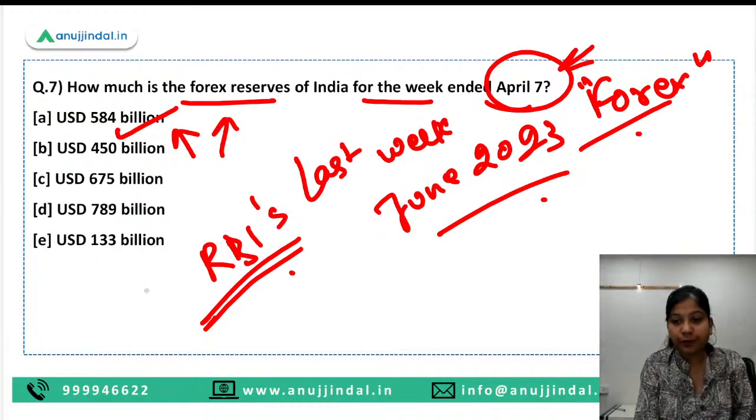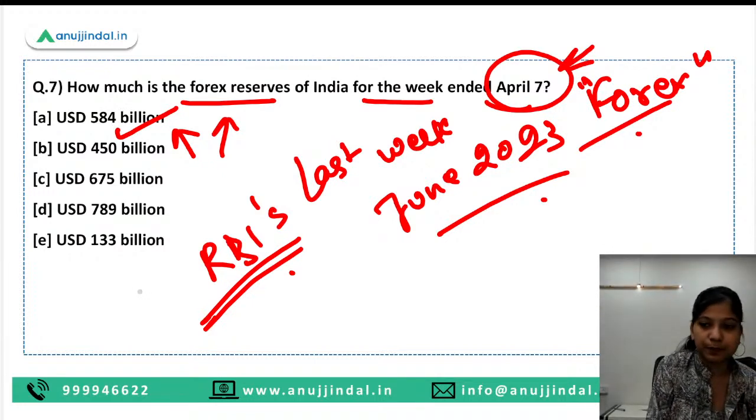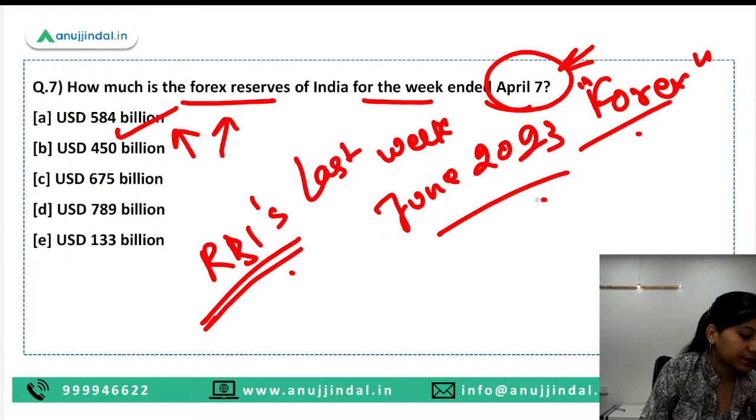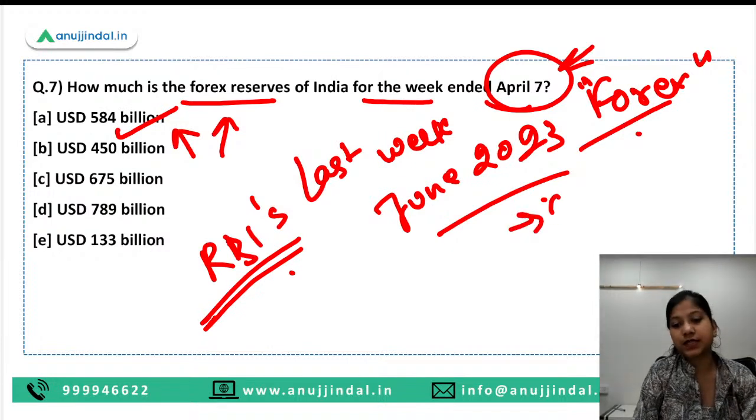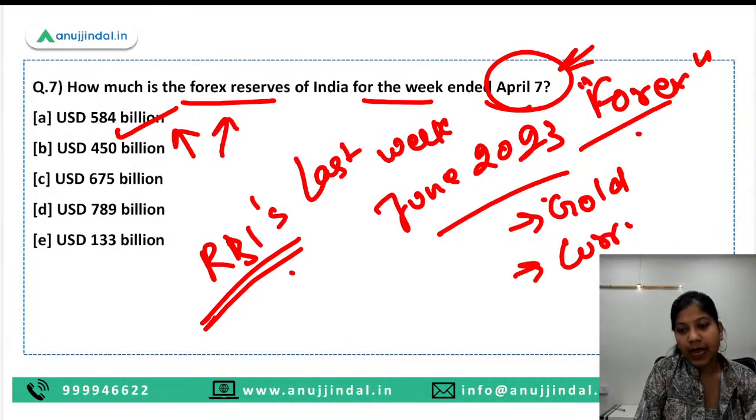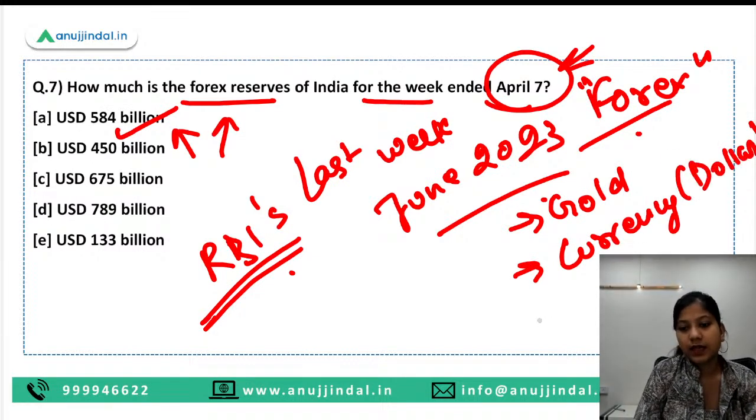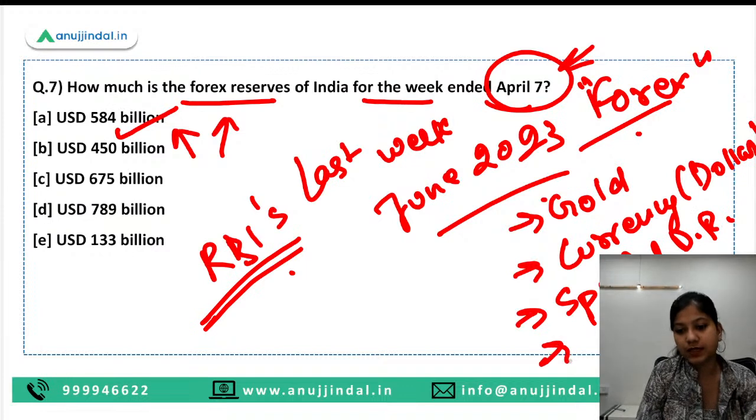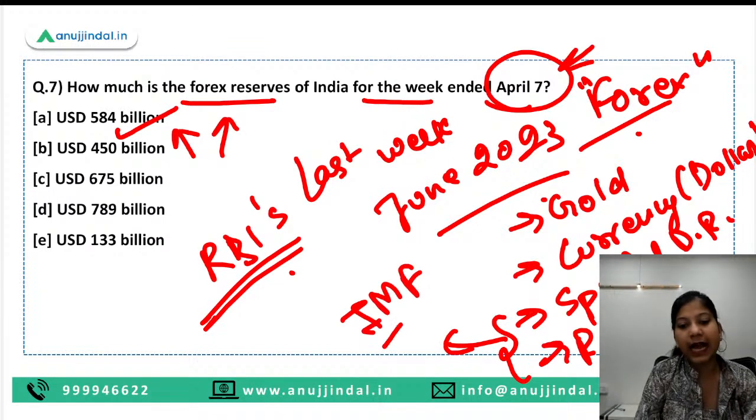Please tell me the components of forex. Okay, so let me tell you, first is gold, second is the foreign currency, and in India we secure dollar. Third is our special drawing rights, and fourth is the reserve tranche. And let me remind you that both of these assets lie with the IMF.